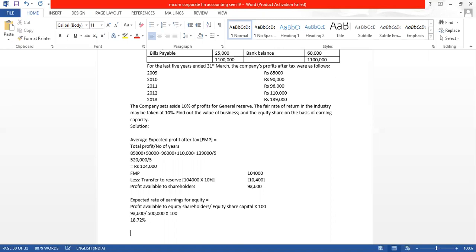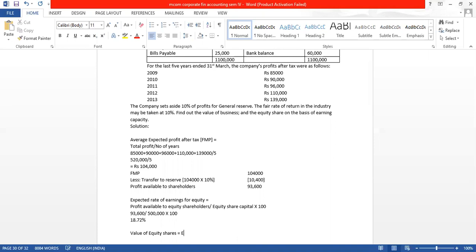So with this, now we have to find out the value of equity shares. So what will be the value of equity share?